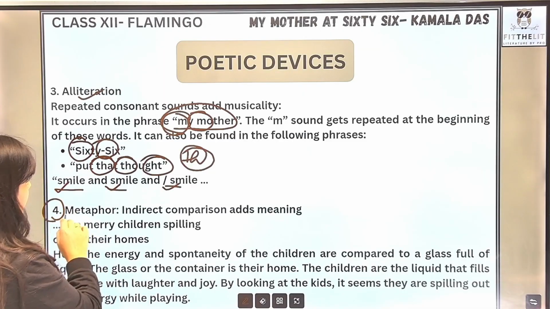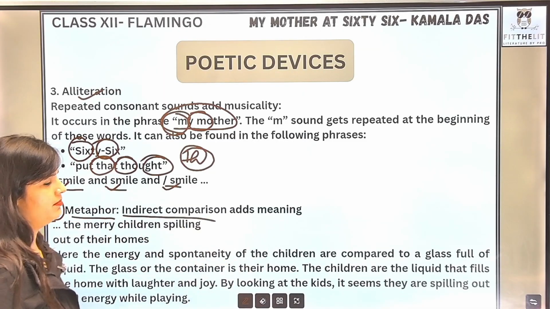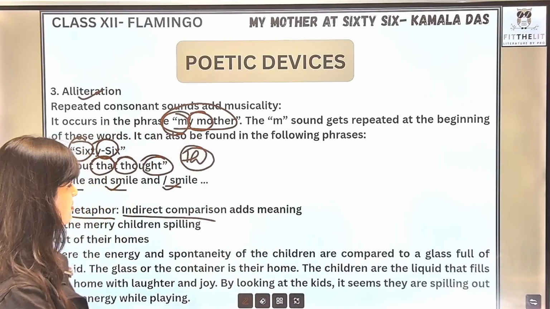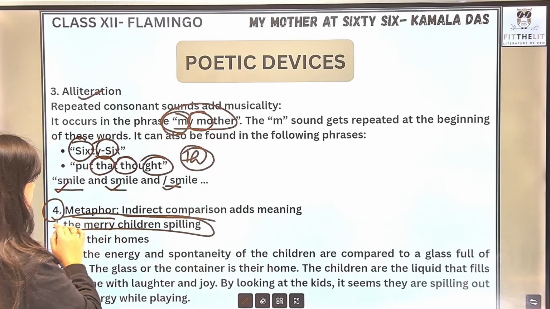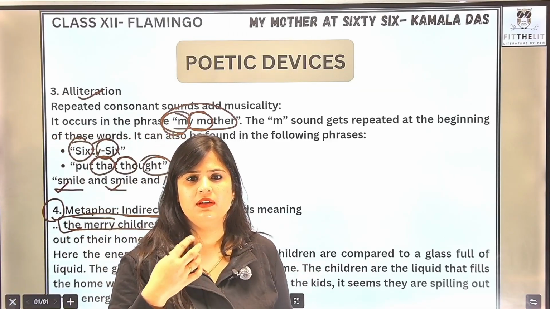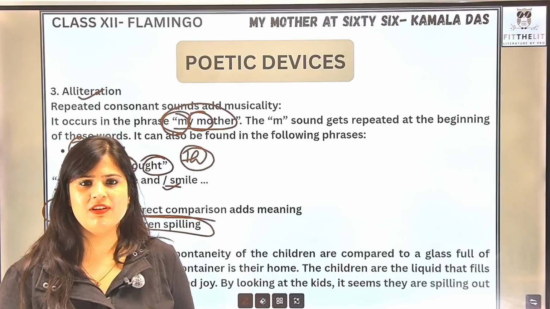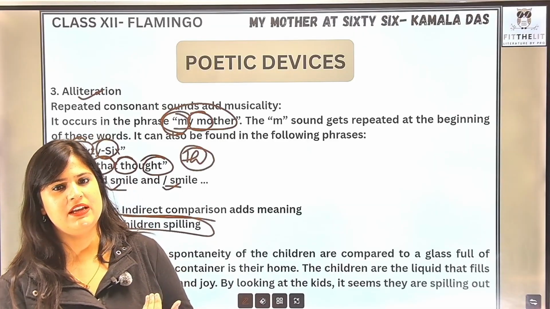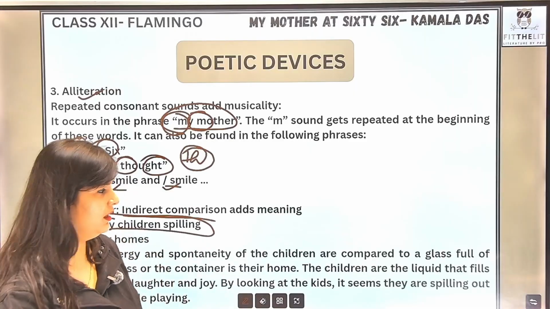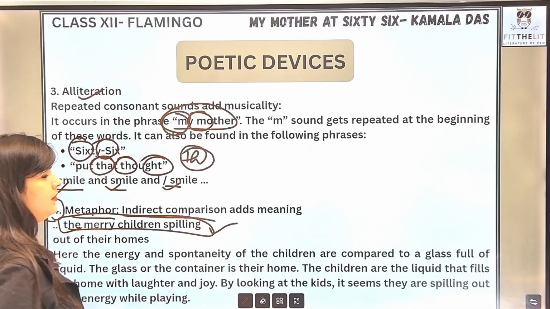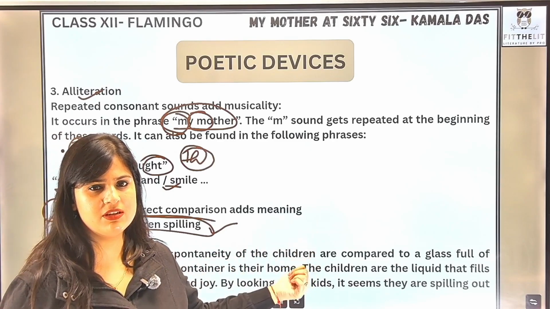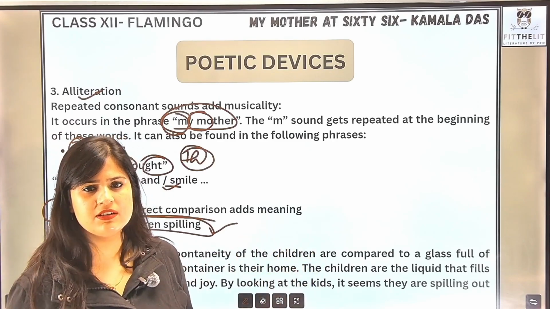Then you have metaphor, an indirect comparison between two things. Of course, when she says that the children are spilling out of their houses, what is this? She is actually comparing the energy of the kids with that of a liquid when it overflows the container, right? So here, two things are compared, the liquid and the children, because of their extreme energy.